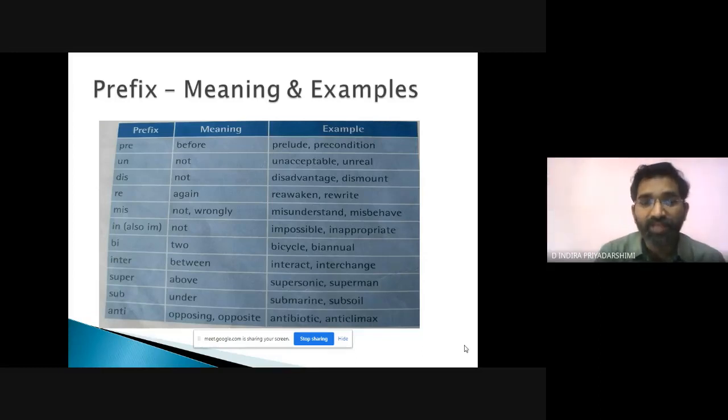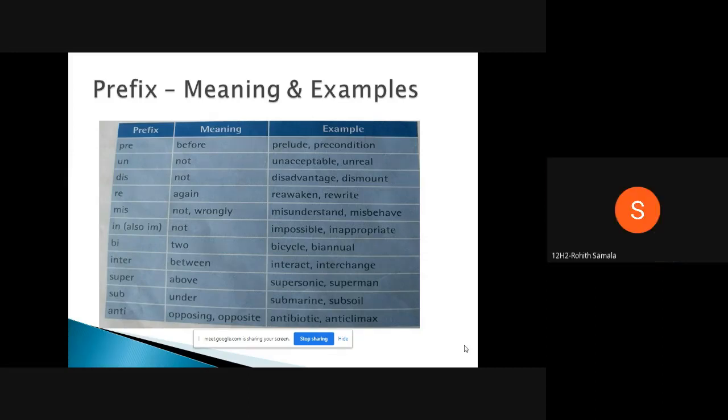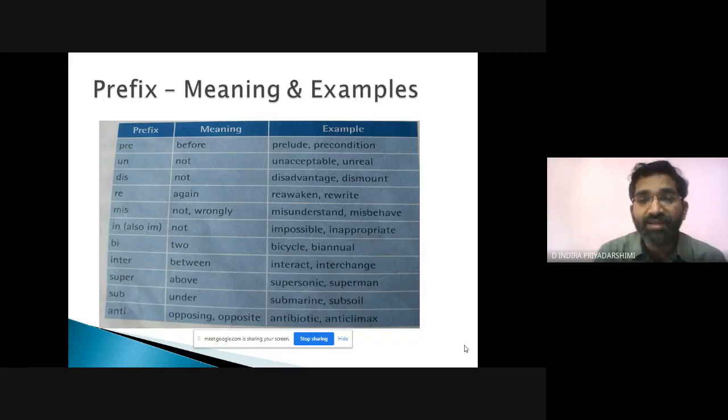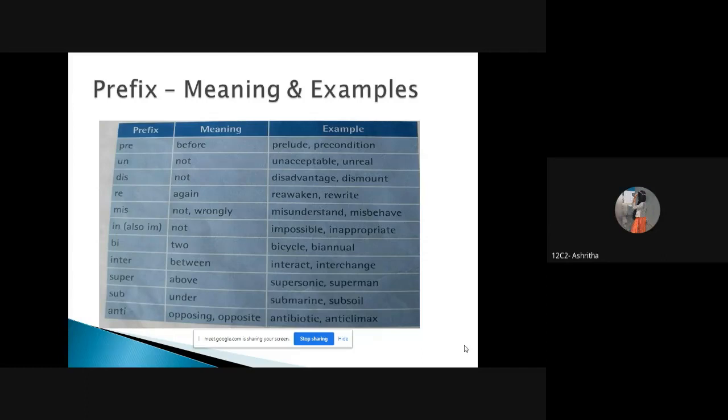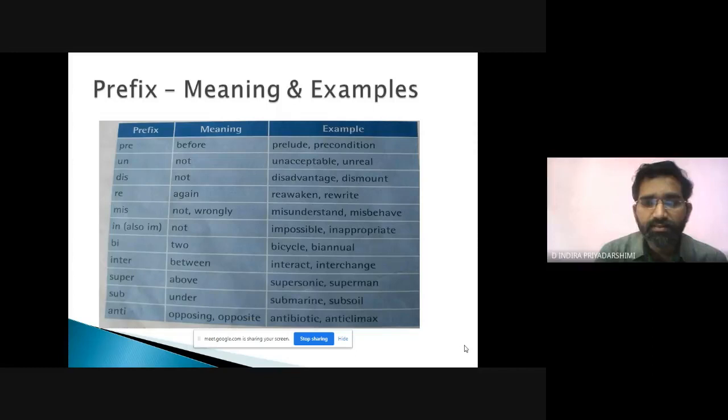Let us go ahead with inter. Inter means between. We have interact, interchange. Could you please tell some more? Intersection. Internet. Interfere. Interview. Intermediate. Intermission. Interconnected. International, between the nations. Intercept.